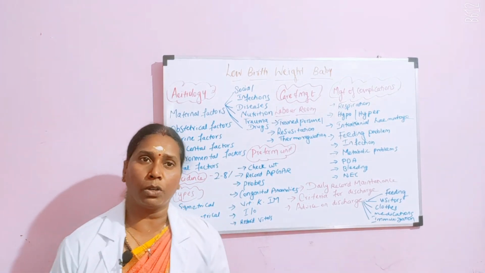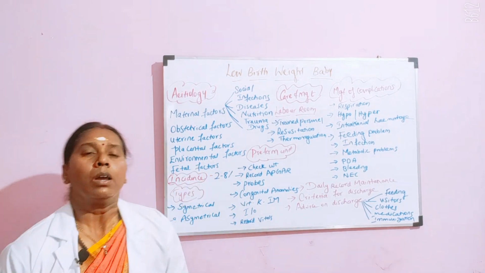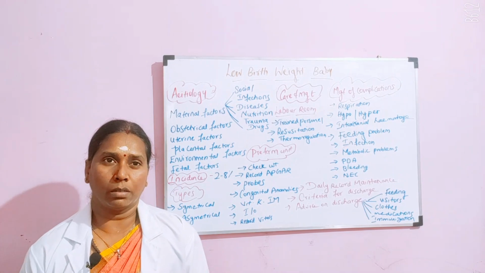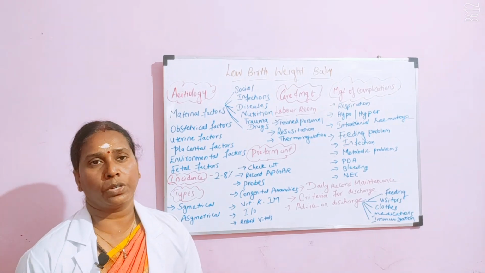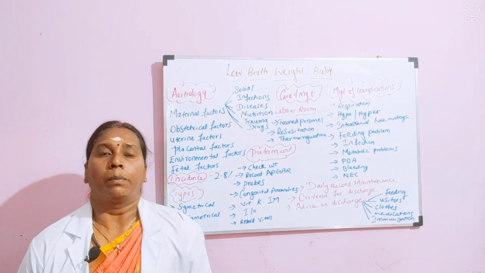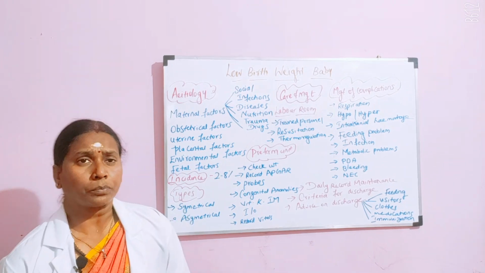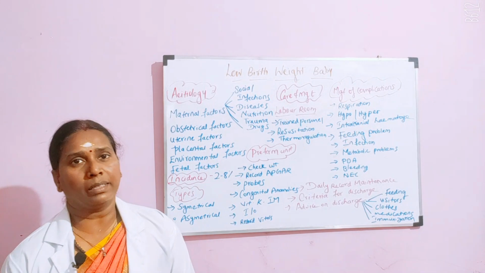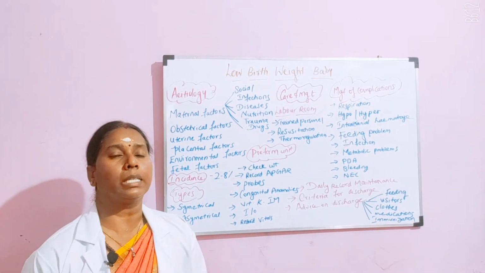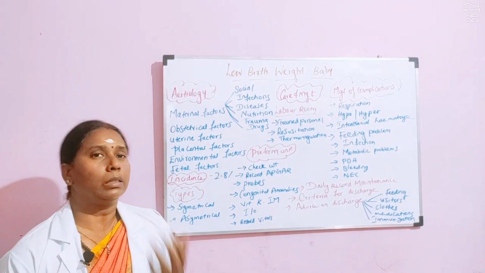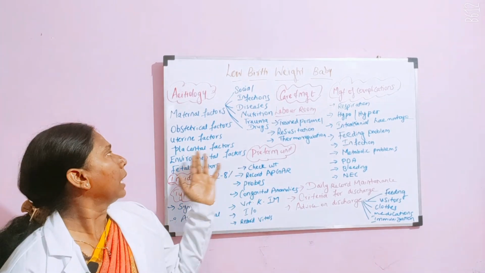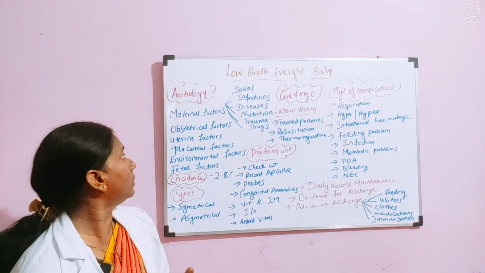And then come the obstetrical factors, that is when the mother's obstetrical history is not sufficient, when the adequate supply of hormones is not present, when the mother has some uterine abnormalities, or already has a history of small for gestation baby, all these areas can lead to low birth weight. And then we have uterine factors.